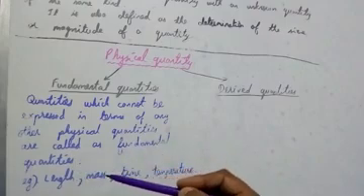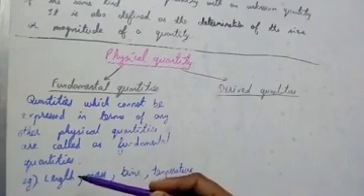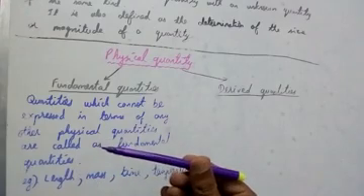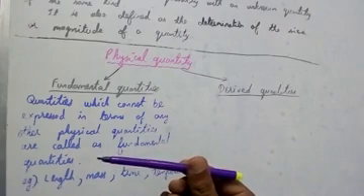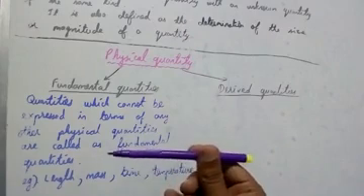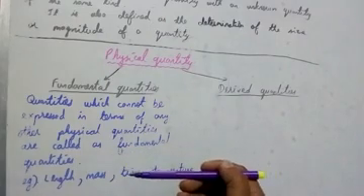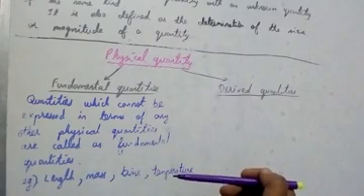Examples: length, mass, time, temperature. Say the length of the pen, we can't say length is 5 kg, or 50 km per hour. Length is just in meters, or for small things, centimeters. Mass, kilogram. Then time, temperature, these are basic things.